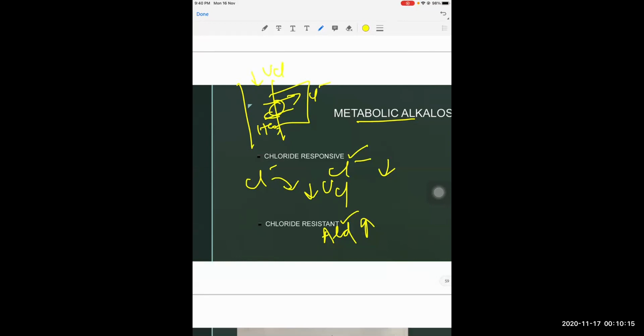Then obviously there is nothing to reabsorb from the urine, so this transporter will not work. When it doesn't work, the bicarbonate is also not excreted in urine. Because of this, there will be an increase in bicarbonate in the patient's serum, so the patient will have metabolic alkalosis.